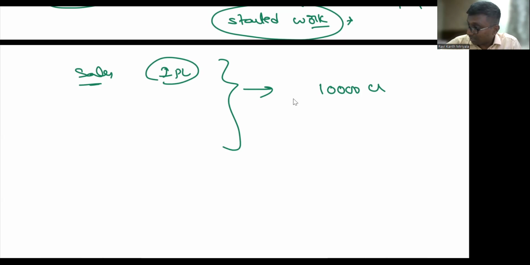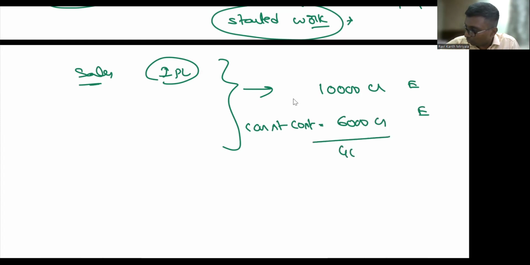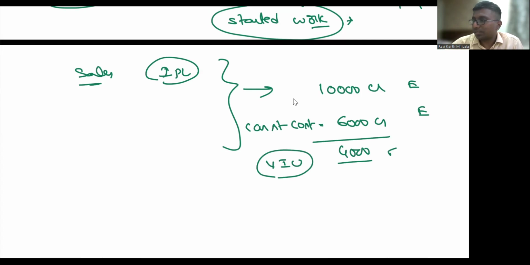So construction cost is also expected. So 6,000 crore rupees is going to be construction cost, then value in use is equal to 4,000 crore. Like that you are supposed to calculate. Hope you are clear.